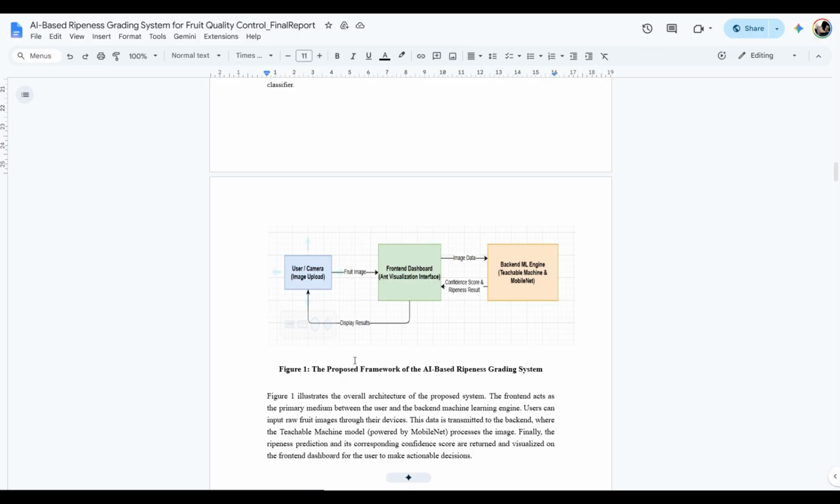As in figure 1, this is the overall architecture and data flow. The front end acts as the primary medium between the user and the back-end engine. The user input is a raw fruit image, which is transmitted to the back end. The Teachable Machine model processes it, and the ripeness prediction along with its confidence score is returned and visualized on the dashboard for the user to make an actionable decision.